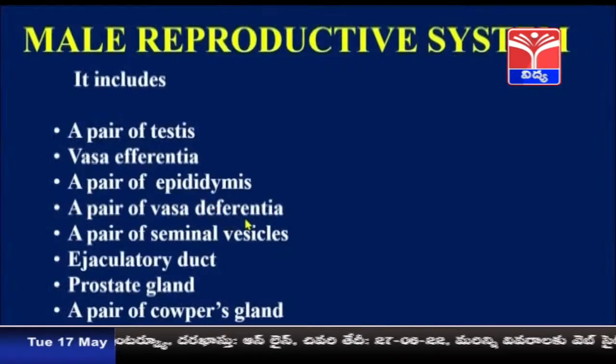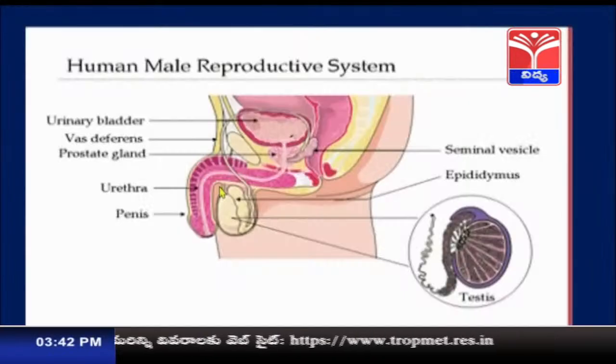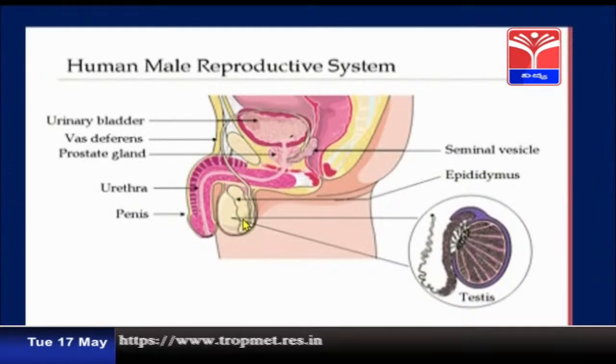Now, from the epididymis on either side of the testis, the sperms move into a long tube-like structure called the vas deferens. So here you can see, children, a pair of testes are present. These are the pair of testes, and inside them the seminiferous tubules are present.